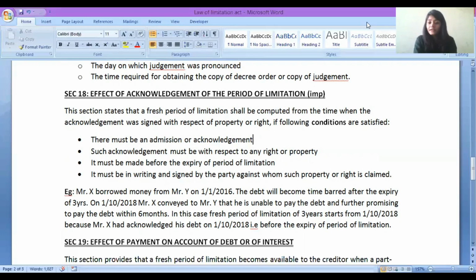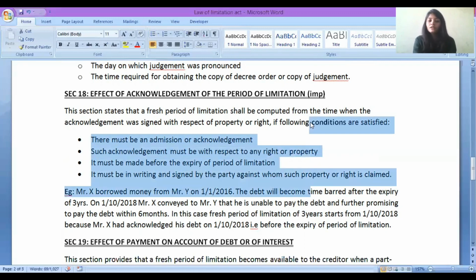There are a few conditions which are to be satisfied for applying Section 18. What are the conditions? First, there must be an admission or acknowledgement. Admission means you are admitting that you have not paid the money. You are admitting something. That is called admission. Acknowledgement means you get the receipt. That means they are accepting that you have paid the fees, right? There must be an admission or acknowledgement.